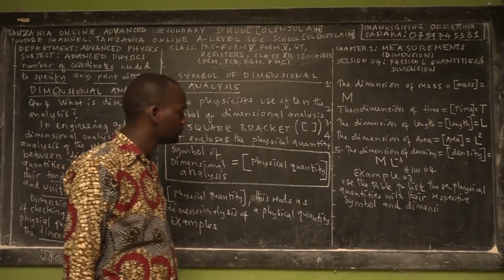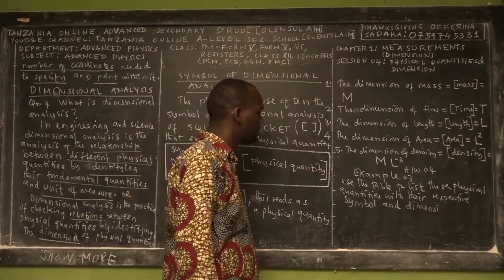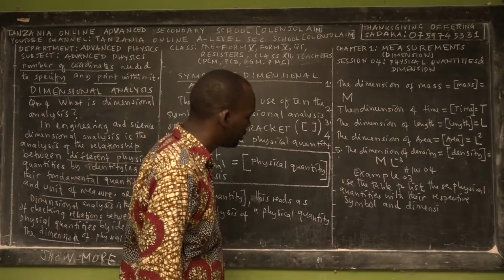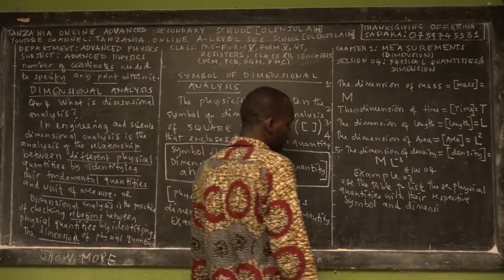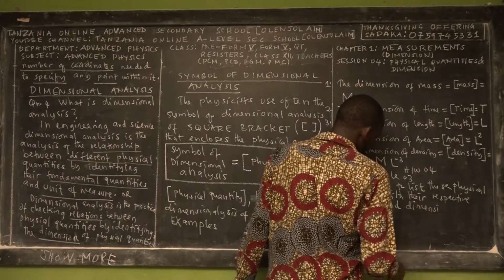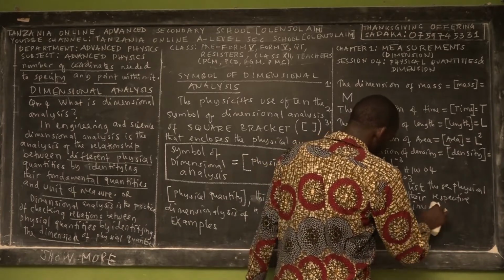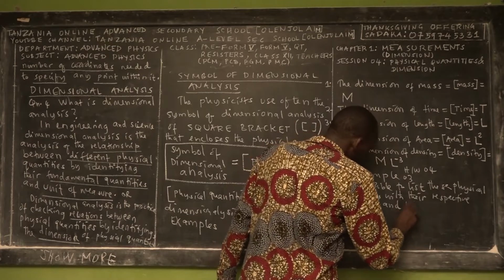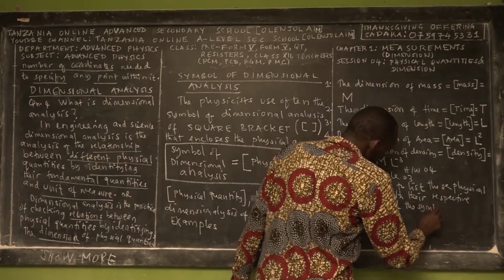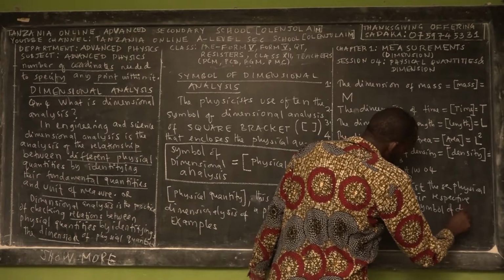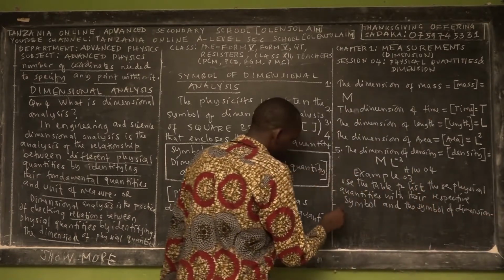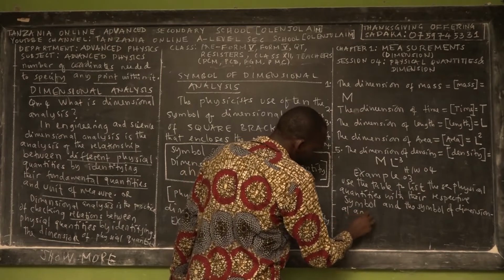Use the table to list these physical quantities with their respective symbol and the symbol of dimensional analysis.